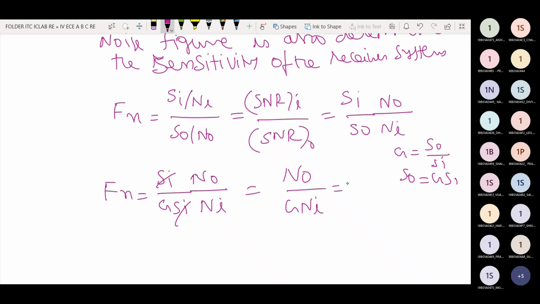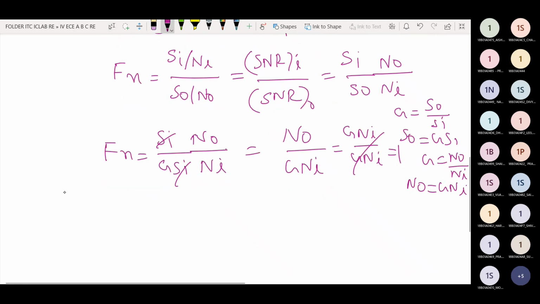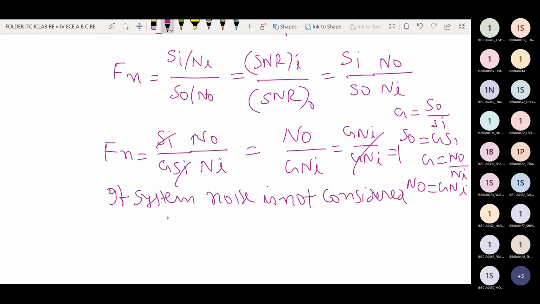But gain is also output noise by input noise, therefore N0 is equal to G into Ni. Therefore the noise figure is equal to 1 if system noise is not considered, meaning Ns is equal to 0. This is the system noise generated within the receiver.